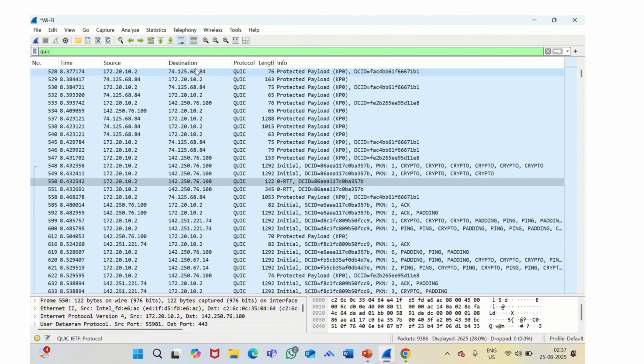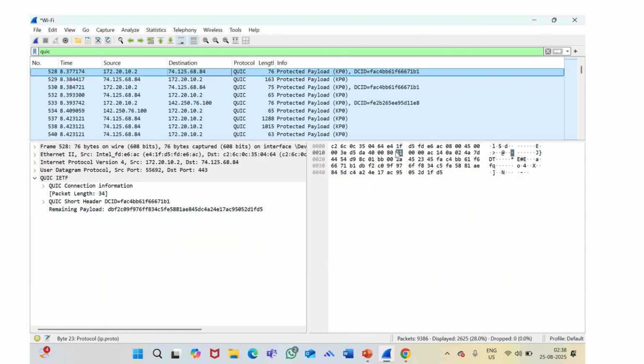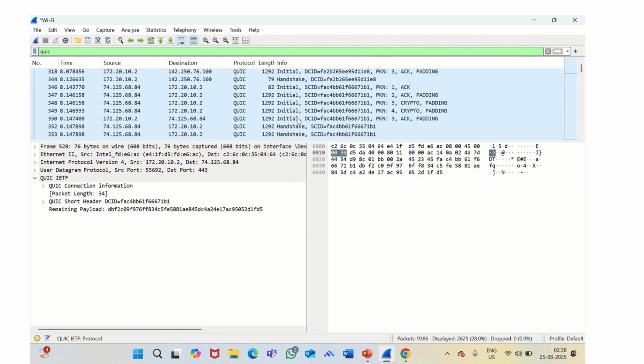So the very first packet we see is the Initial packet right here. This window explains all of the packets. Right here we can get the description, and here is the data in its hex values. So I was talking about the very first packet, which is the Initial packet.